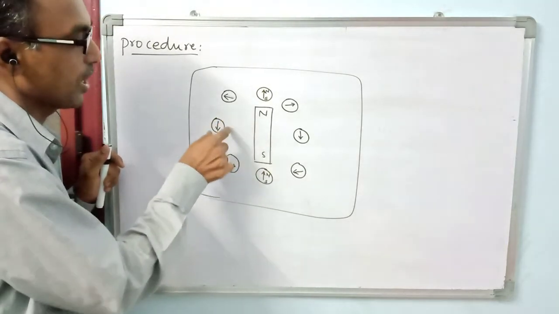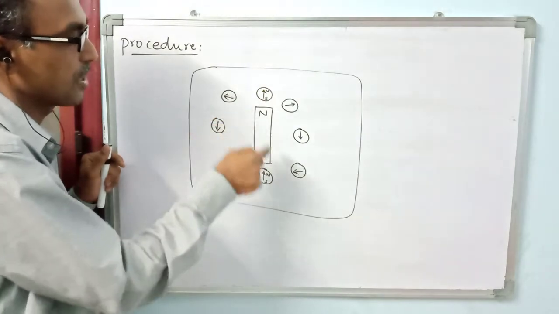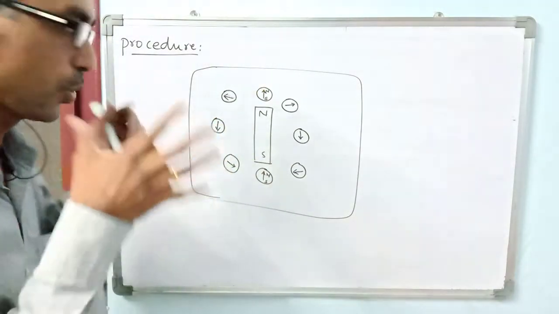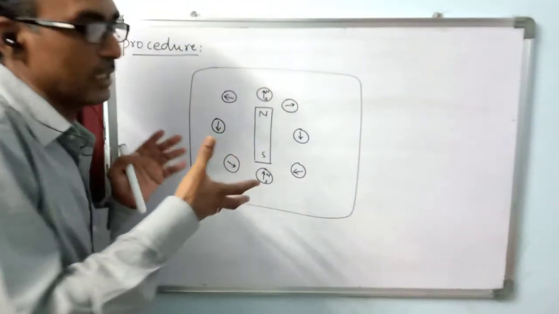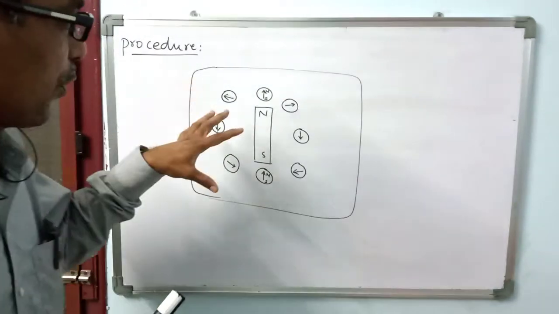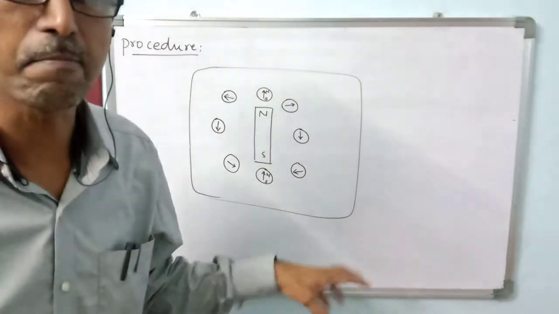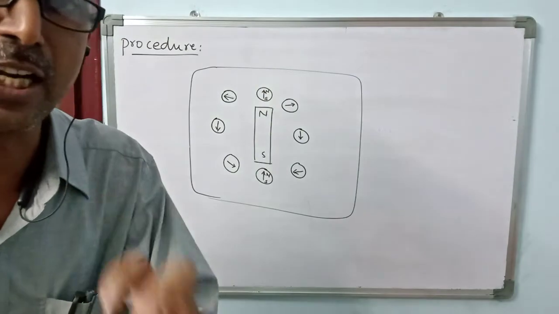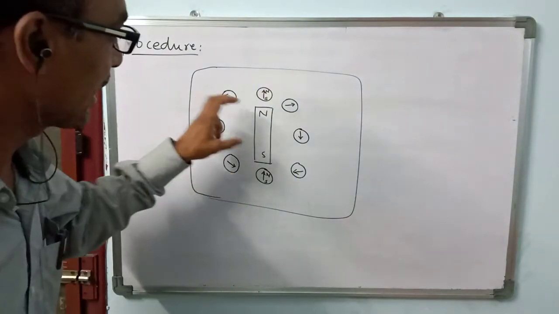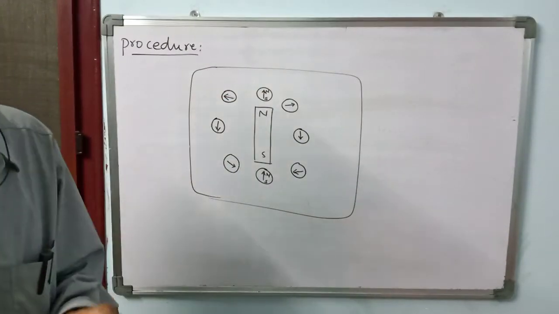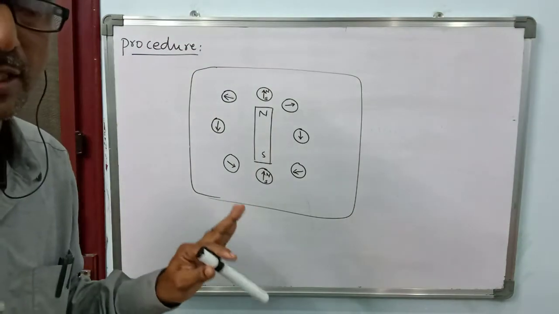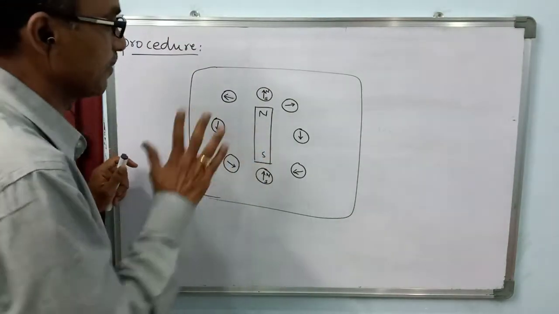Here you can't see the difference, means the effect will be the same. So like that we are finding deflection in the magnetic compass due to the magnetic force exerted by this magnet, right? So I think you understood what is there, right?